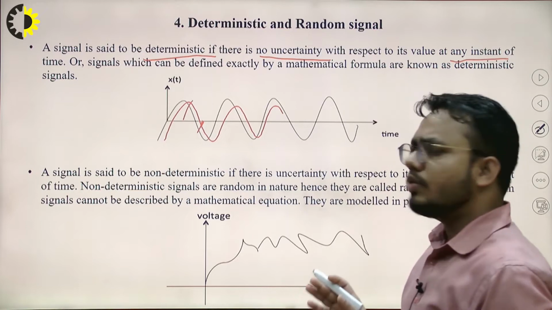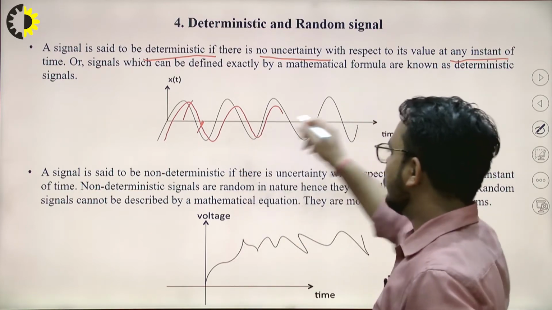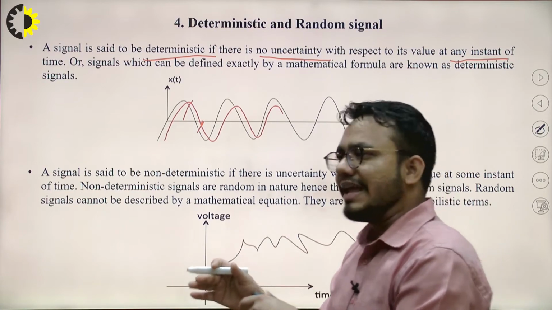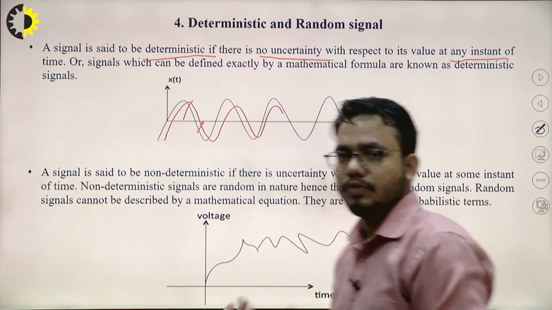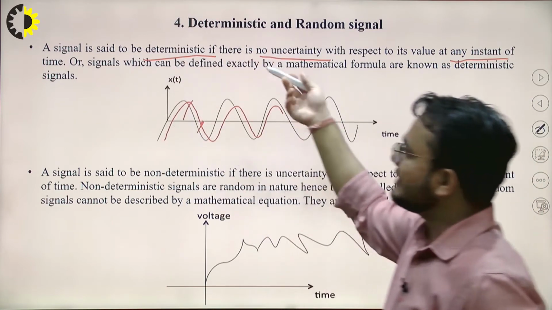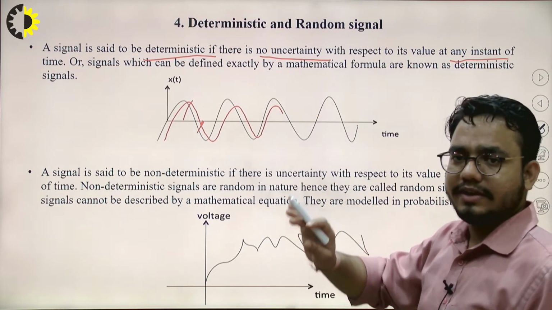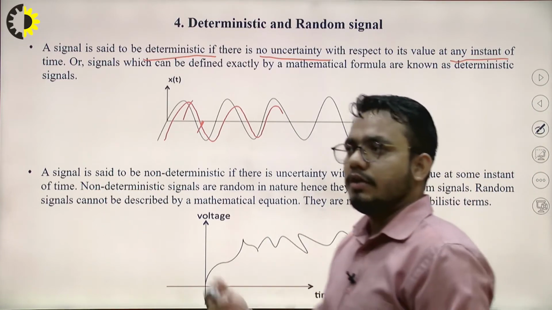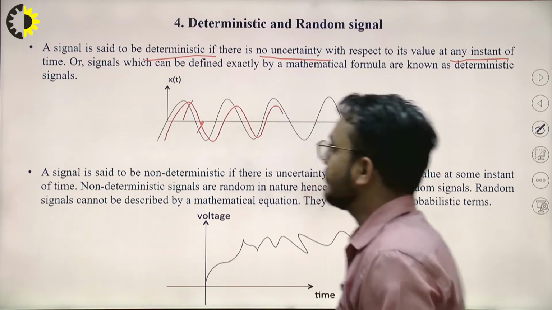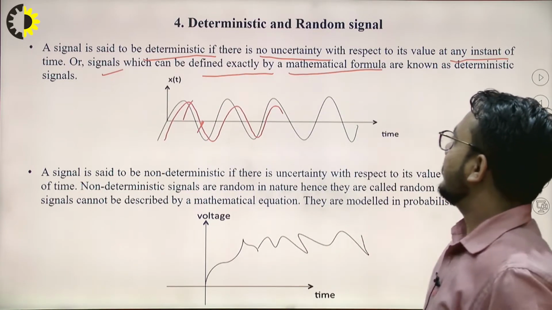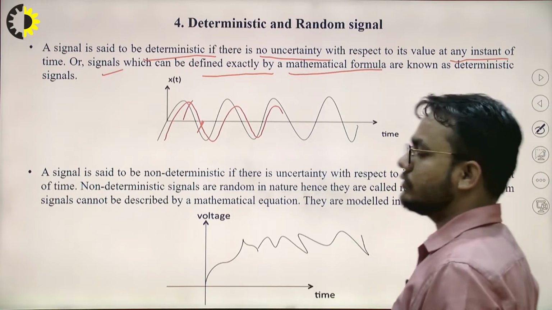So there is no uncertainty; it is not that we cannot find the value of this signal at any instant of time. It is a signal which is exactly determined, or that can be predicted in future time, right? Or we can say a signal which can be defined exactly by a mathematical formula is also known as a deterministic signal.